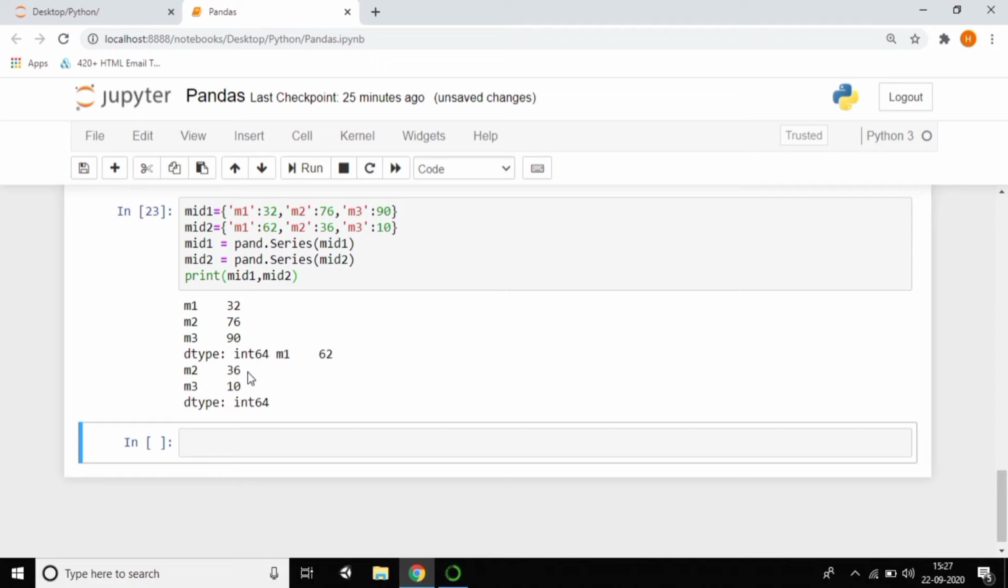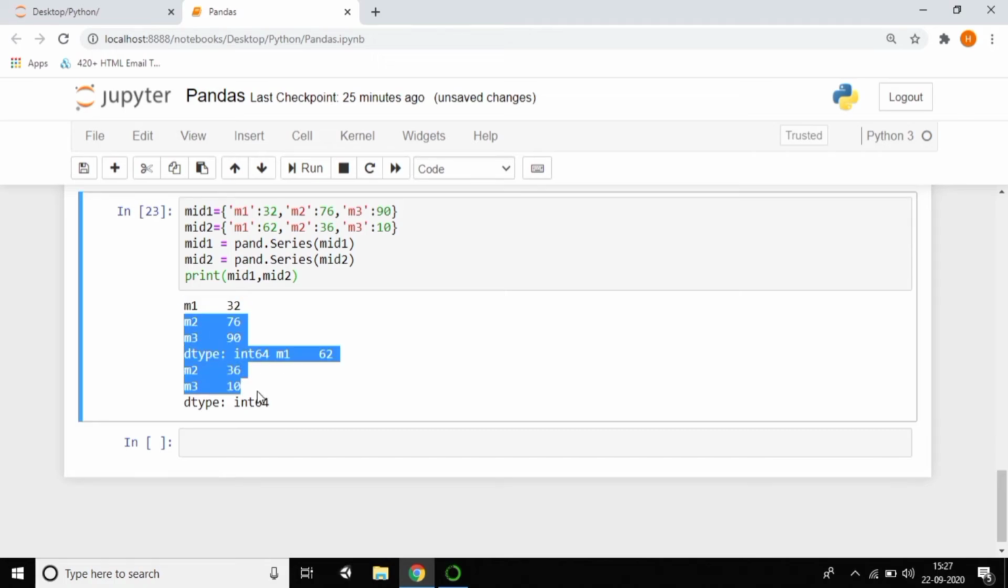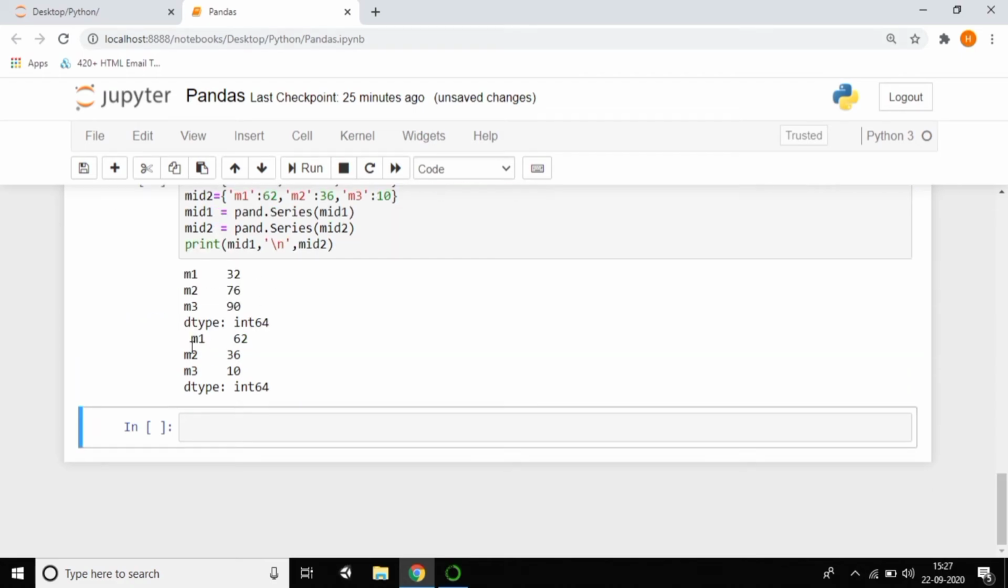Yes, what we have passed is good, but it's coming out on this side, right? Just give backslash n, that's it. Shift enter, you can see that. Yeah, we did a very good job.